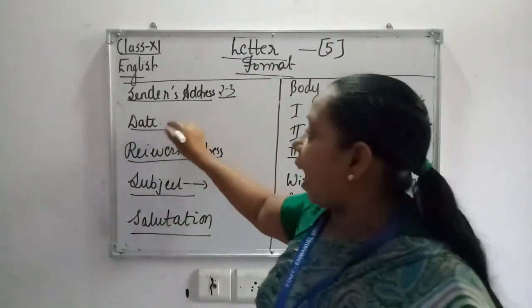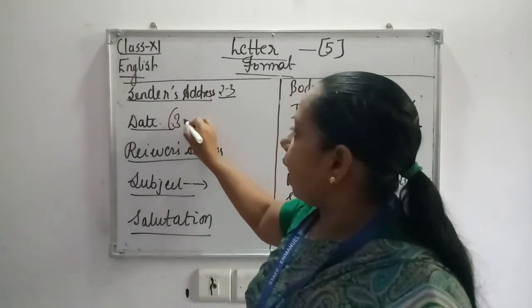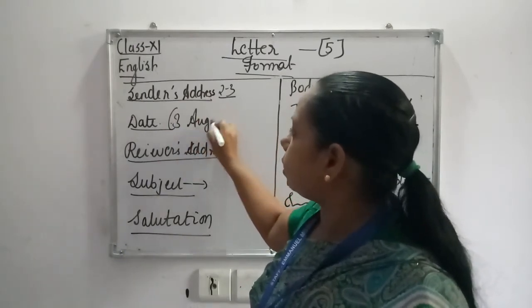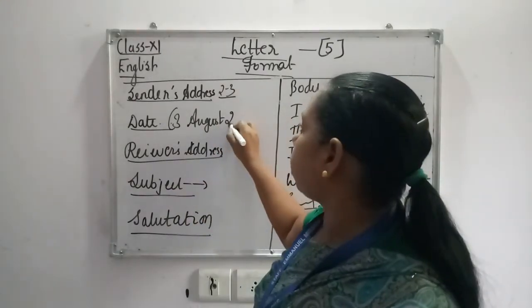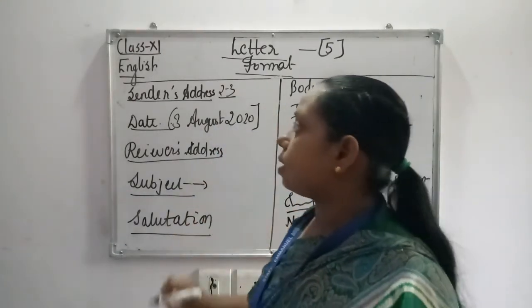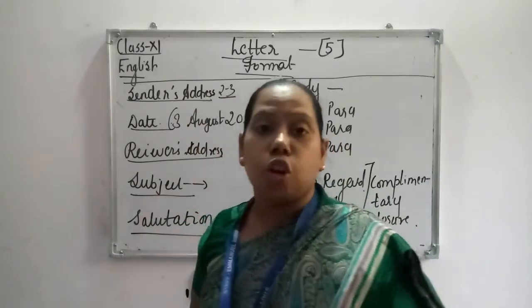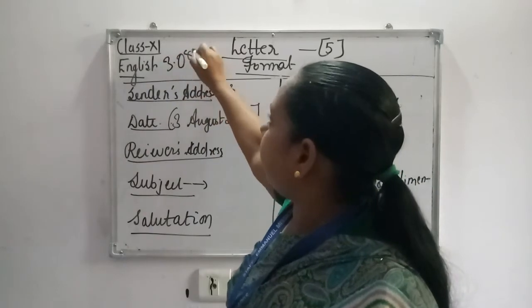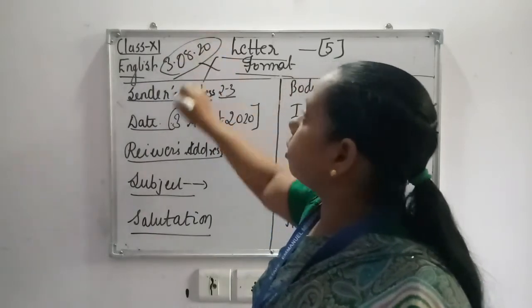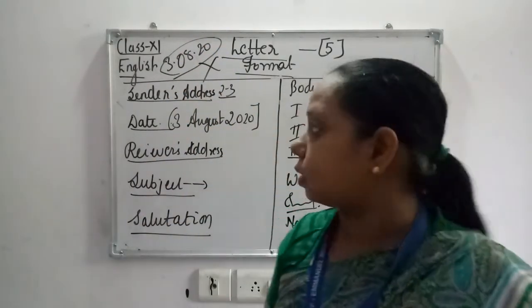Then date in expanded form, again as I told you, 3rd August. It should be written completely, no AUG, and 2020, like this. Date should be written like that. Do not write 3 dot 8 dot 20 like this, the way people write. No, it is wrong. It should not be practiced.